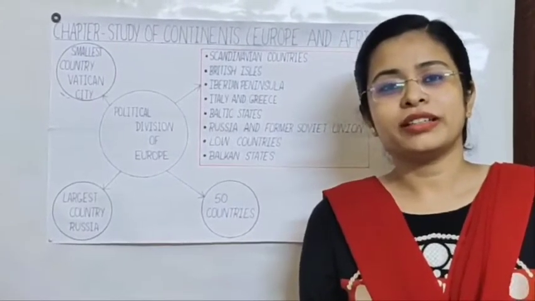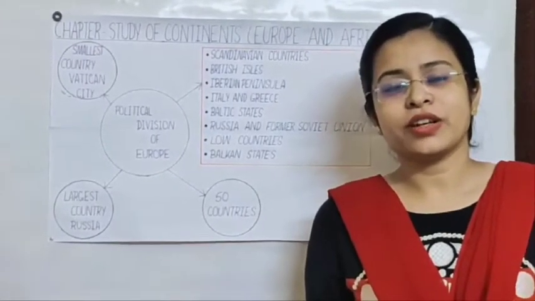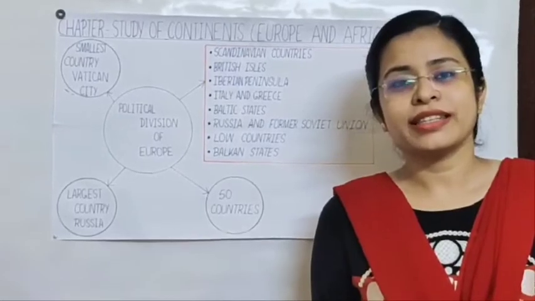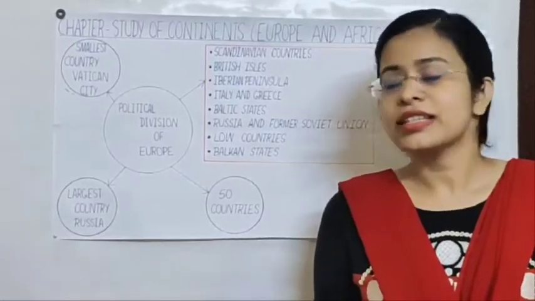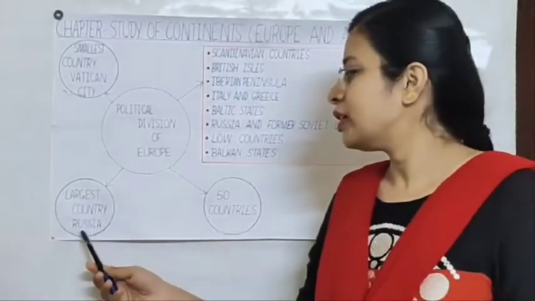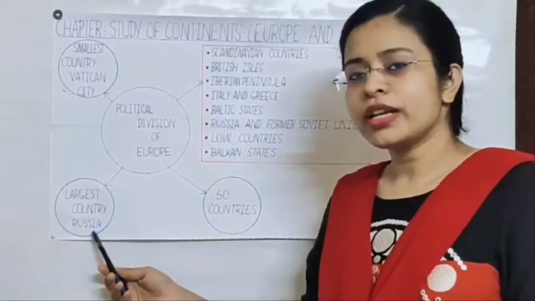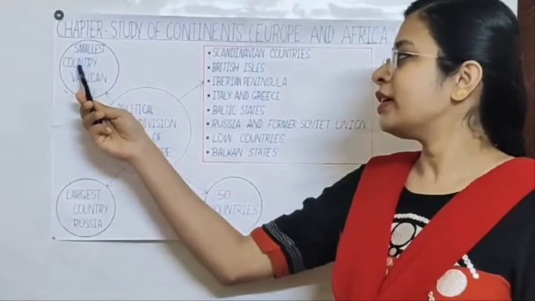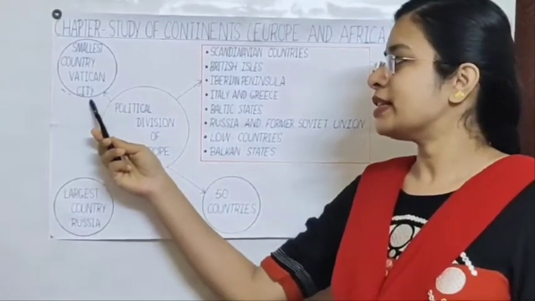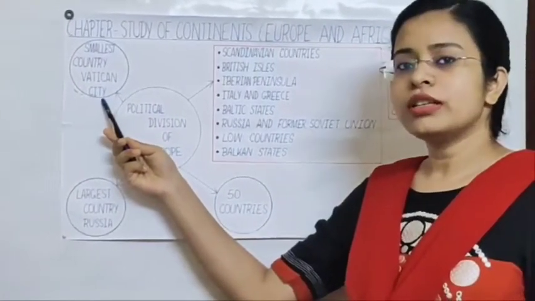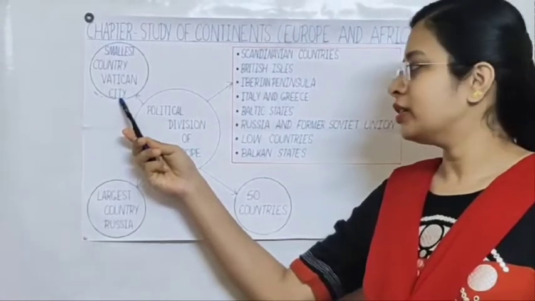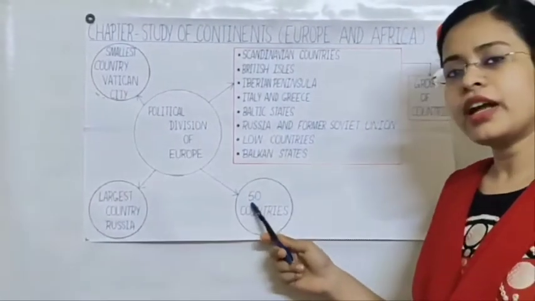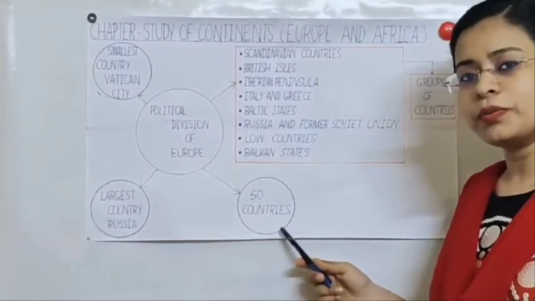If you compare the areas of the 7 continents of the world, Europe ranks 6th. Largest country in Europe, Russia. It is located in the eastern part of Europe. Smallest country of Europe, Vatican City, is also the smallest country of the world. There are 50 countries in Europe.